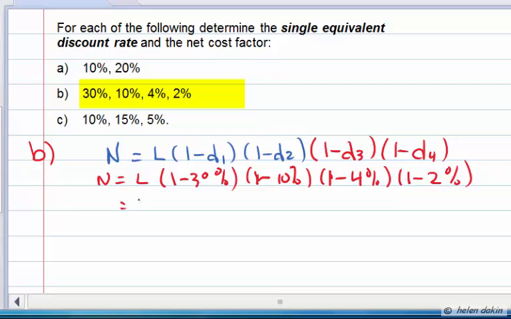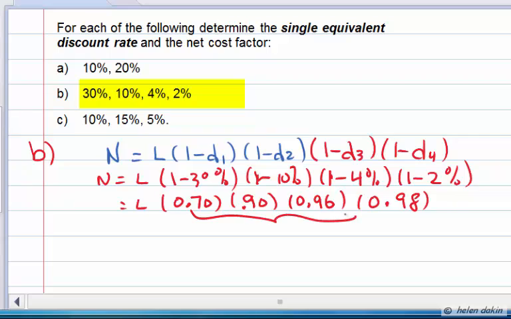And so this means that the list price is multiplied by factors of 0.70, 30% off 100% is 70%, 0.90, 0.96, and 0.98.